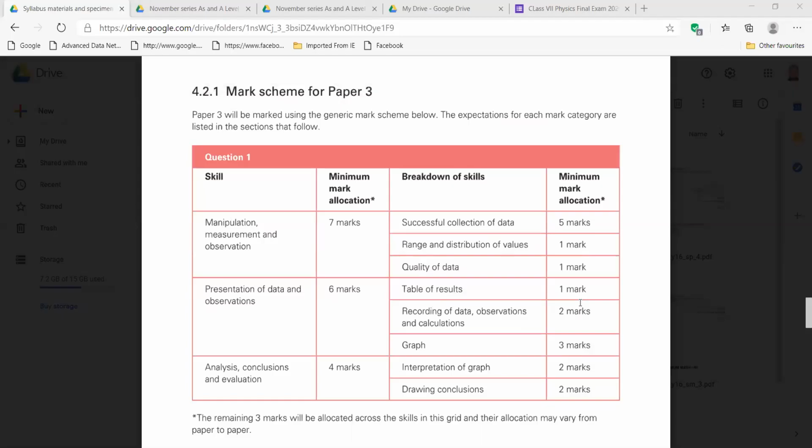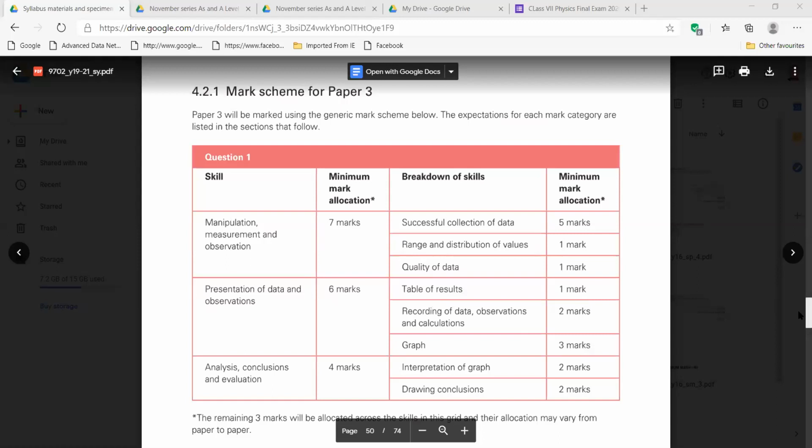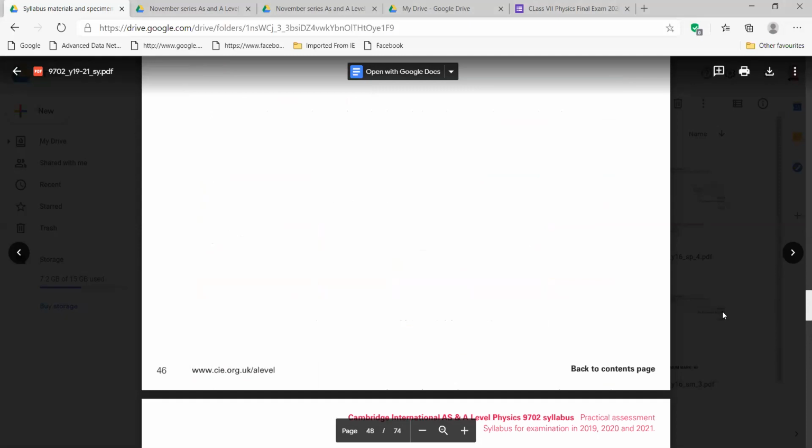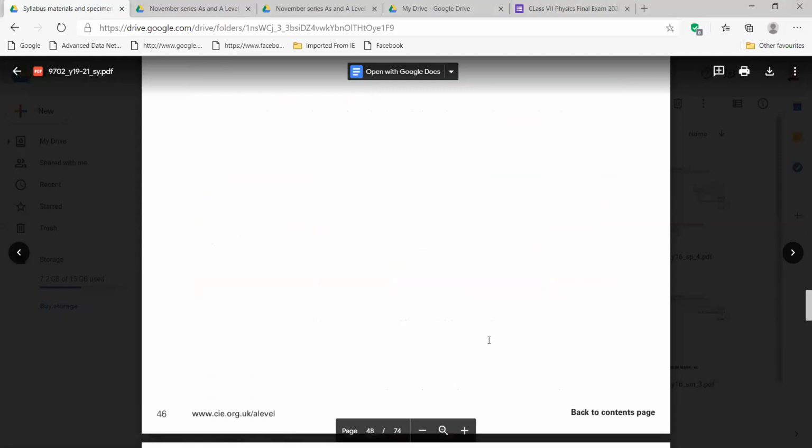Now, what are you seeing? Sir, skill, minimum mark allocation, breakdown of skills. Can you read louder? Manipulation, measurement and observation, presentation of data and observations, analysis, conclusions, and evaluation.